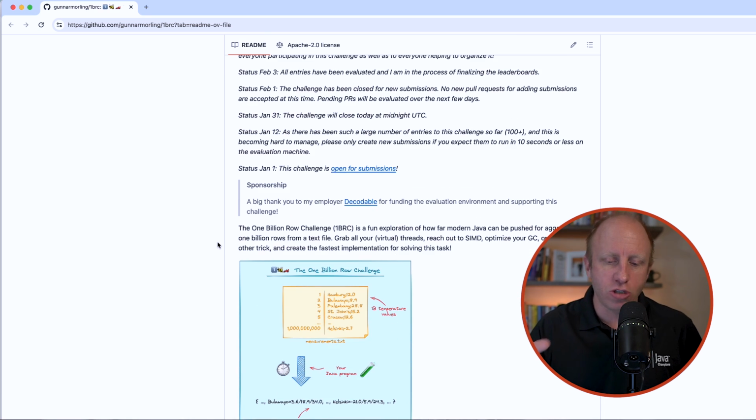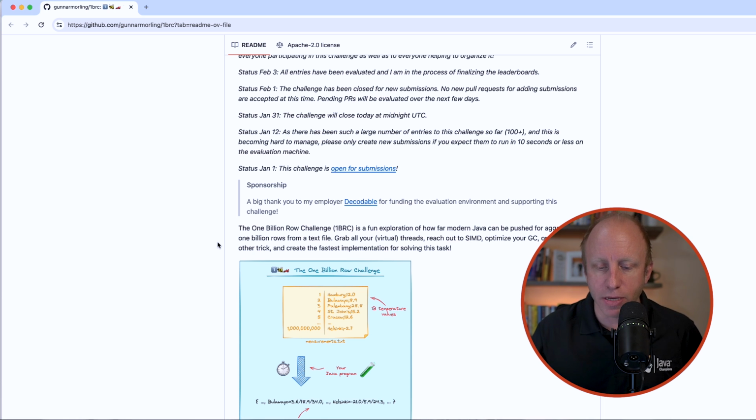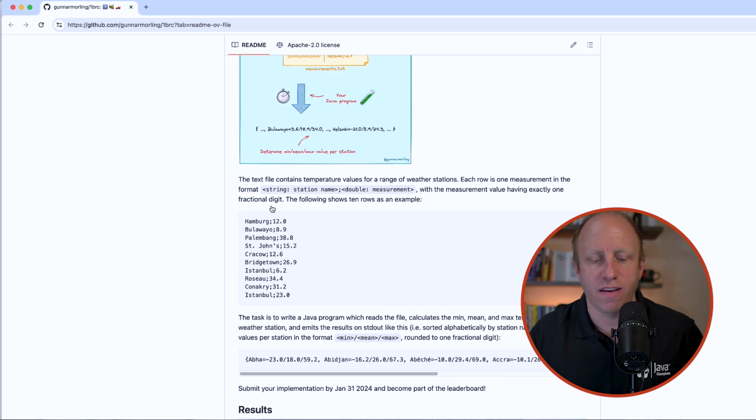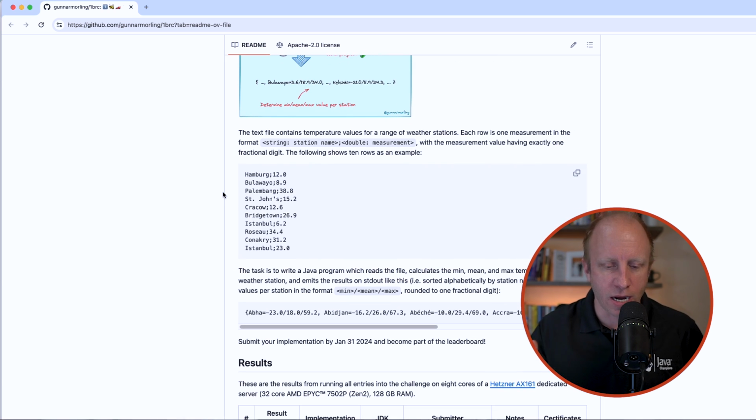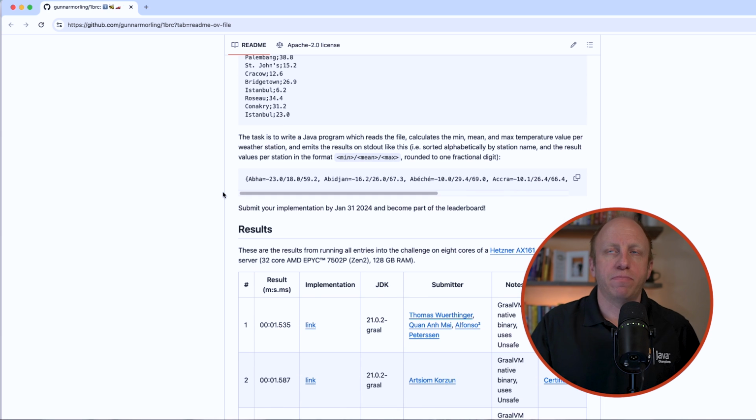The 1 billion row challenge is a fun exploration of how far modern Java can be pushed at aggregating 1 billion rows from a text file. Grab all of your virtual threads, reach out for SIMD, optimize your garbage collection, or pull any other trick you have to create the fastest implementation of solving this task. So there's some information on the text file and how to pull from it, some examples. But what Gunnar was going for was really trying to find out who can come up with the fastest way